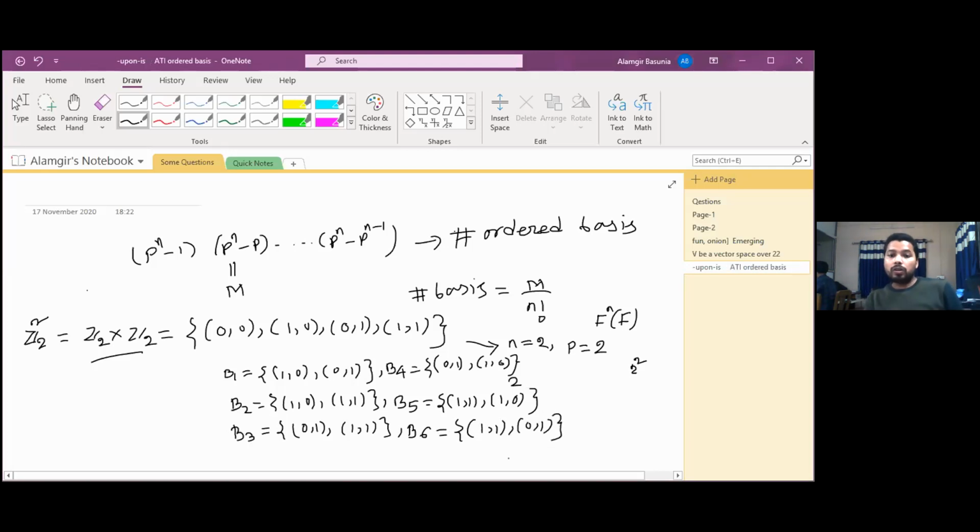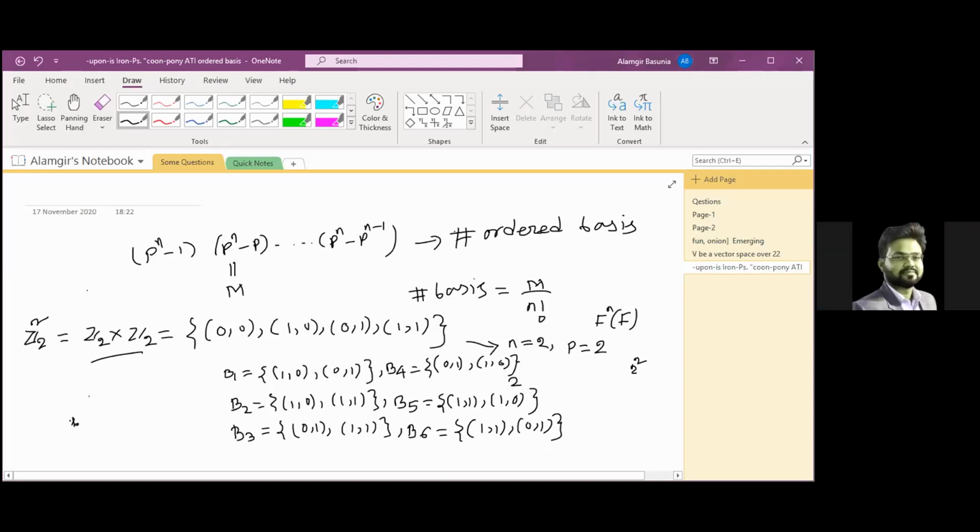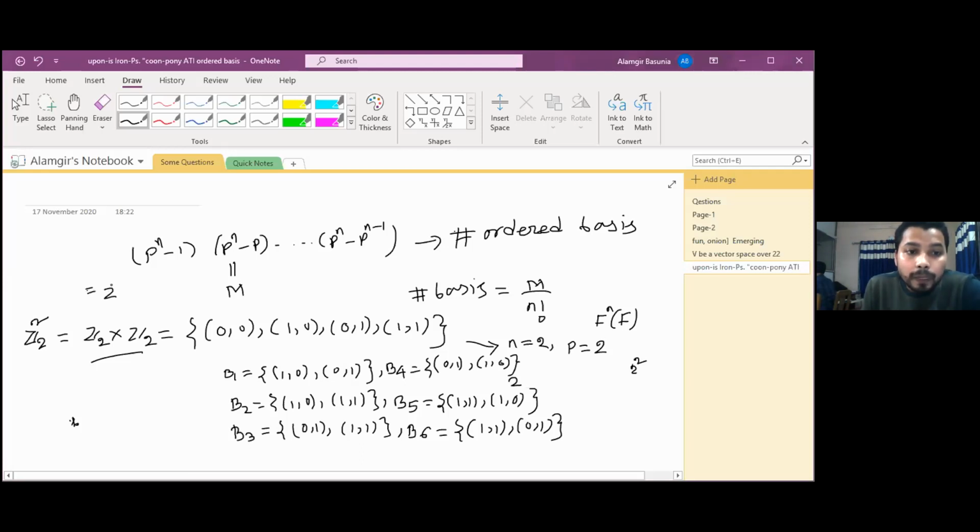Okay, then how many ordered bases do we get here? These all are different. 6 ordered bases. Okay. Now (2 square minus 1) into (2 square minus 2). You can put the values here in our p to the power n. In that case, what is the value of p? P is here 2. That means if we put the values, then we shall get 2 to the power 2 minus 1 and 2 to the power 2 minus 2.